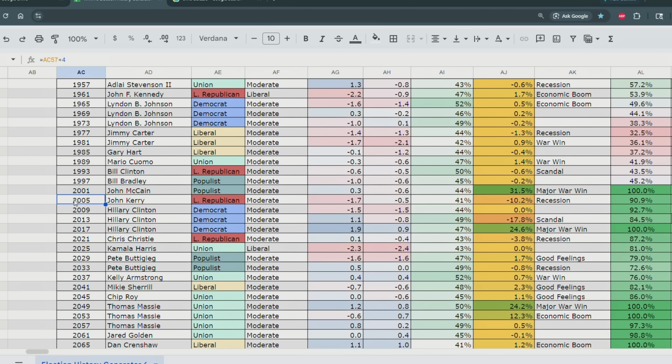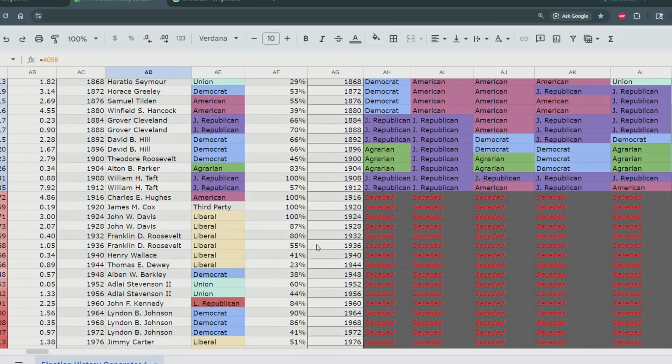So in 2004, the president was John McCain. So we have John McCain, and this is a major war win, by the way, which suggests that he conquered all those states and brought them back into the country. So instead of America invading Iraq and Afghanistan, America invades Georgia. Now, in real life, maybe they were close to invading Georgia. Well, not really, but Georgia of the Caucasus versus Georgia of real life, that's the difference here. So John McCain conquered Georgia and reunited the country, but it didn't really help him because John Kerry became president right afterwards. So we can see actually how that shifts the country.